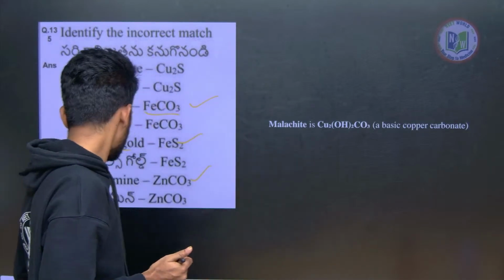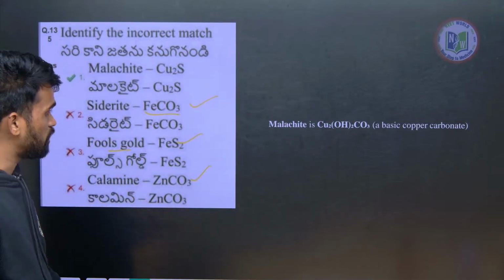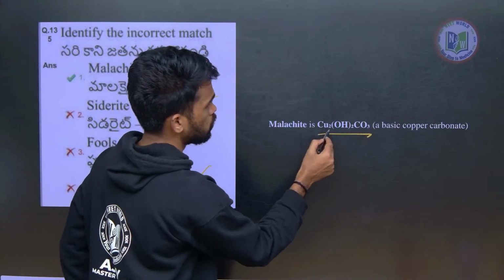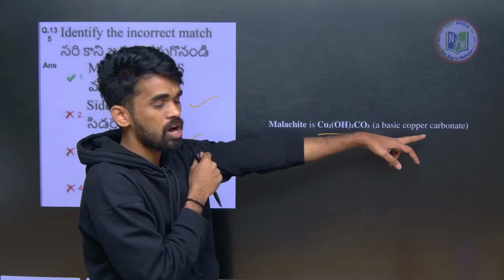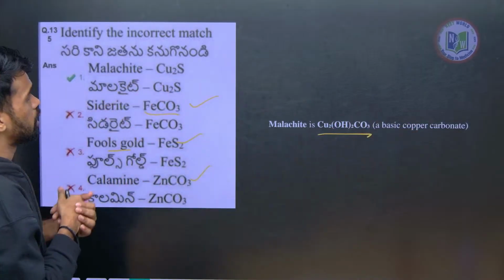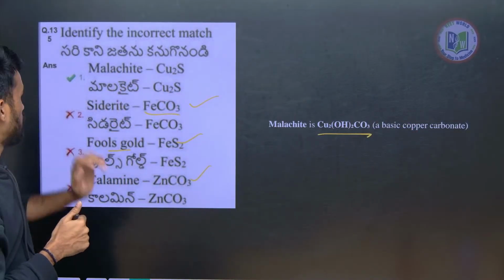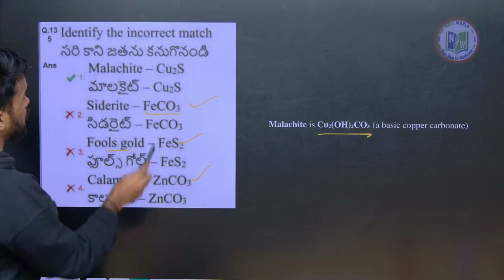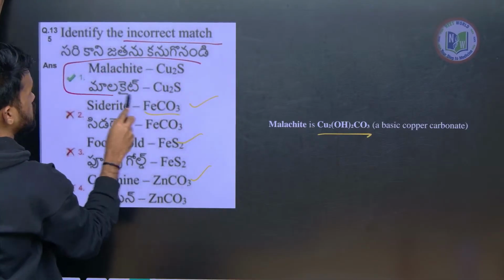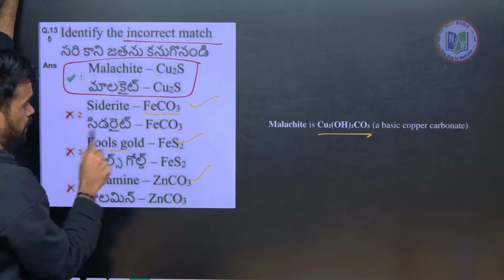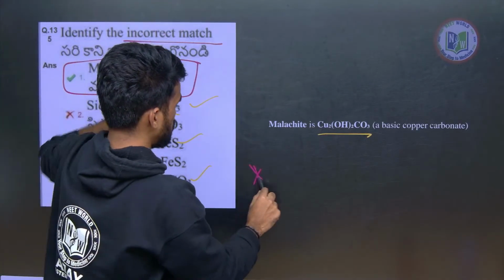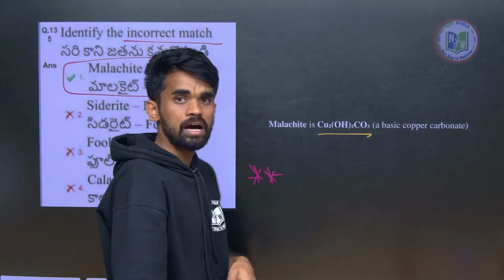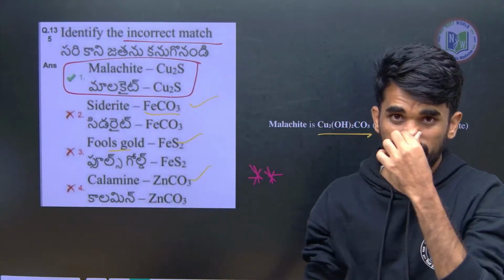Okay, now here malachite has the formula Cu2(OH)2CO3. So this is a basic copper carbonate, but it is mentioned as Cu2S, that is incorrect. So what is the incorrectly matched one? The first one is the incorrectly matched one, and the remaining are correctly matched. You need to focus on these things: ores, minerals, and their formulas are very important.